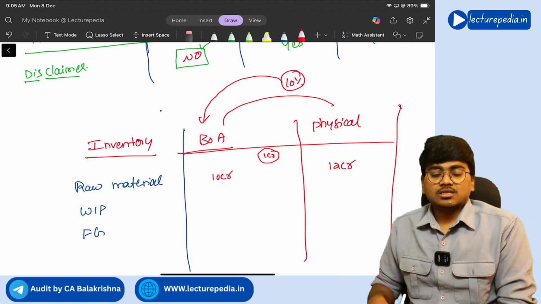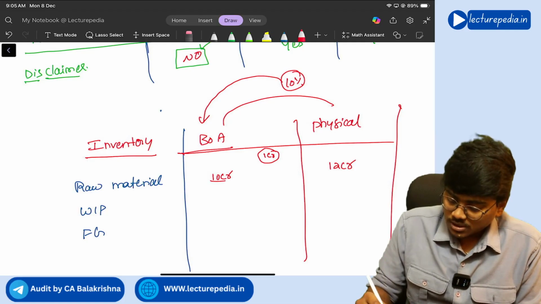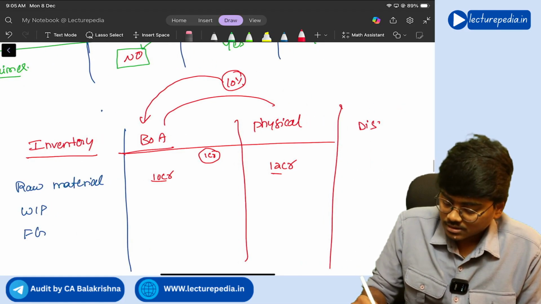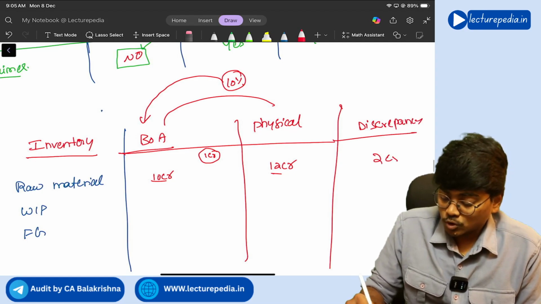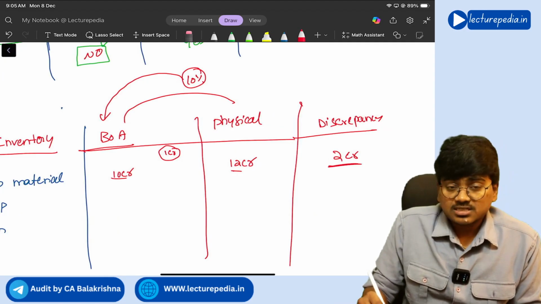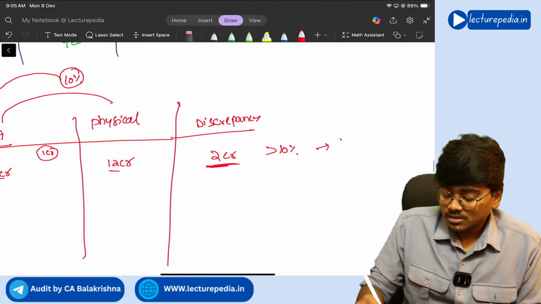The difference between 10 crore and 12 crore is 2 crore, right? The discrepancy is 2 crore. 10% of 10 crore is 1 crore only, so this discrepancy is more than 10%, so this will be reported.